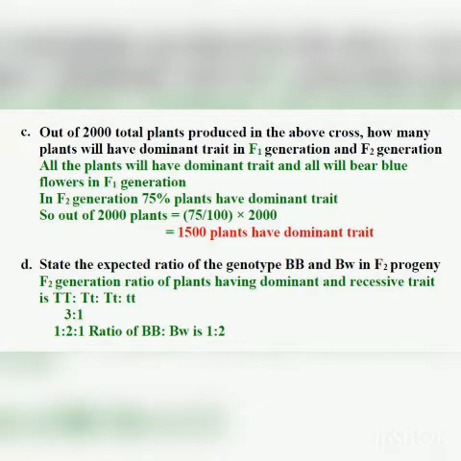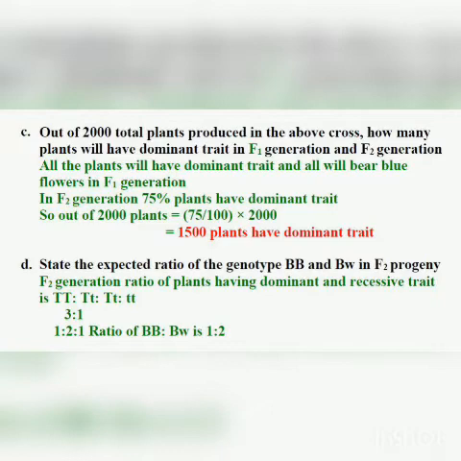1:2:1. So this 1:2:1 means out of 4 plants produced, 1 plant is pure dominant, means both the genes are same. 2 plants are hybrid, means one gene is dominant and another gene is recessive. So 1:2:1 means what?